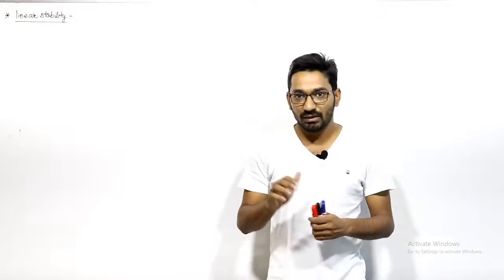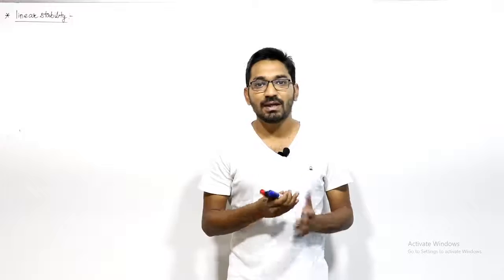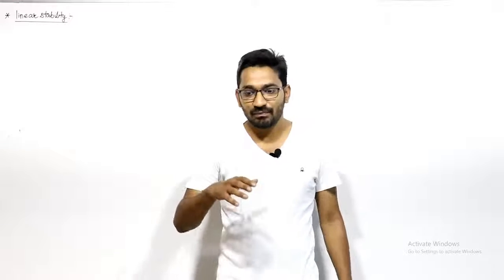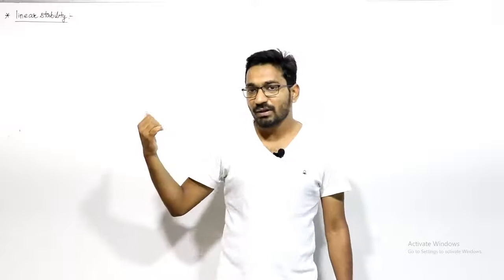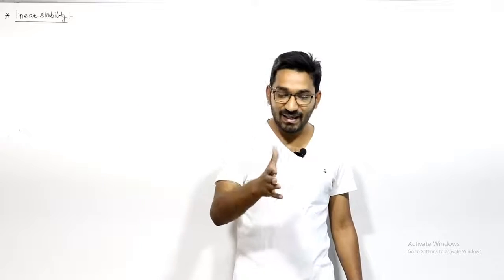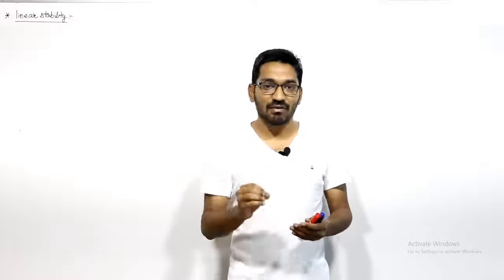Now there are two types of stability in mechanics, be it fluid mechanics or engineering mechanics. We already said what stable equilibrium is. Stable equilibrium is that equilibrium in which if you disturb the original equilibrium position of a body, then after removing the disturbing force, that body will regain its original equilibrium position. Then we can say that it is a stable equilibrium.